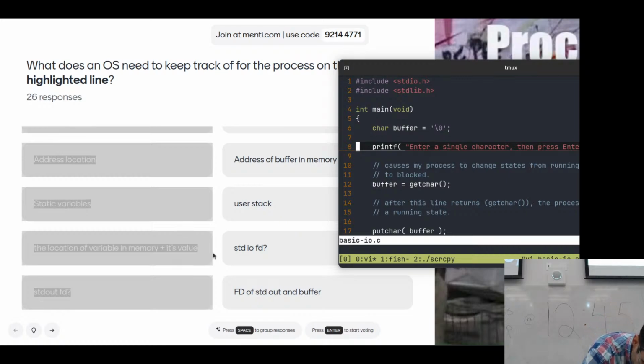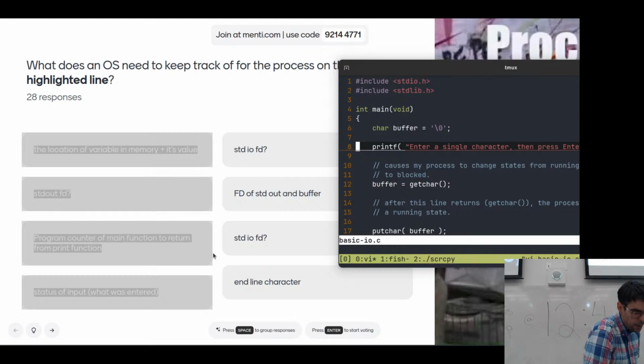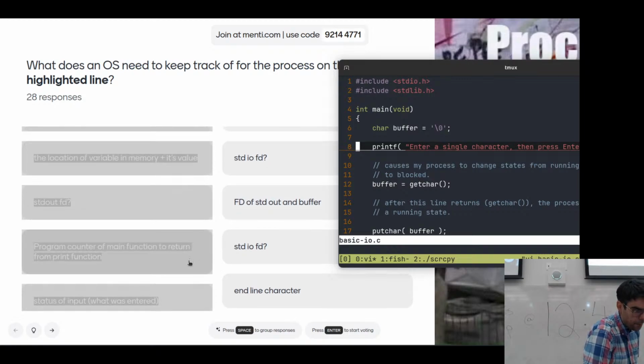I'm going to generalize this to say that we're going to have an open file table. We're going to have an open file table for this process. And one of the entries in this open file table is going to be for standard output.